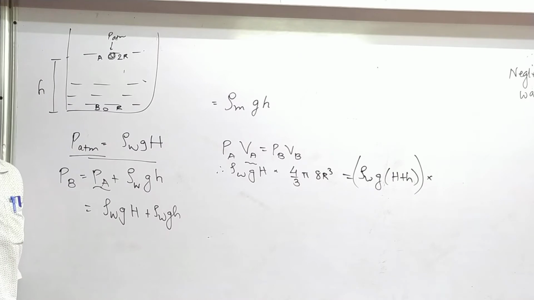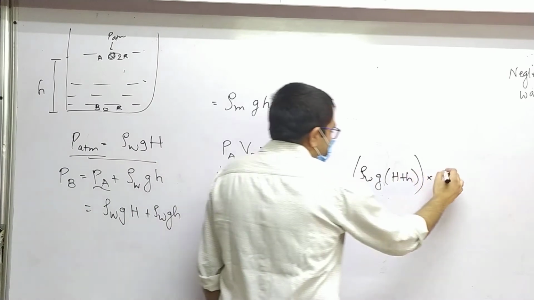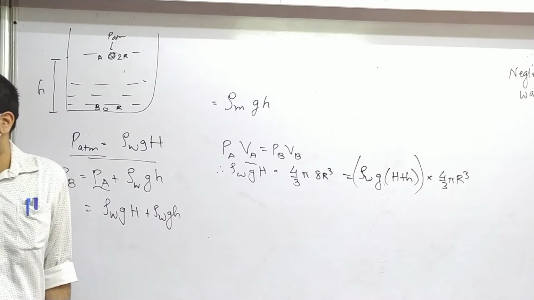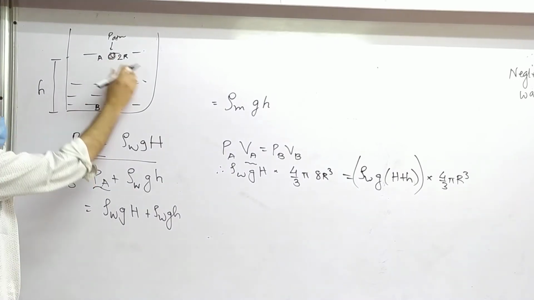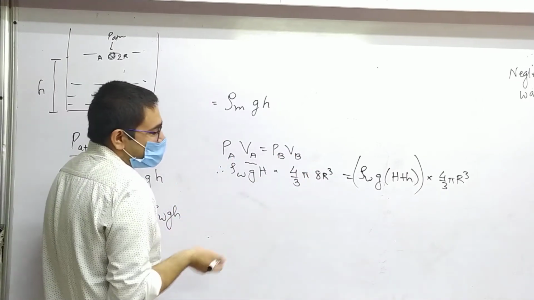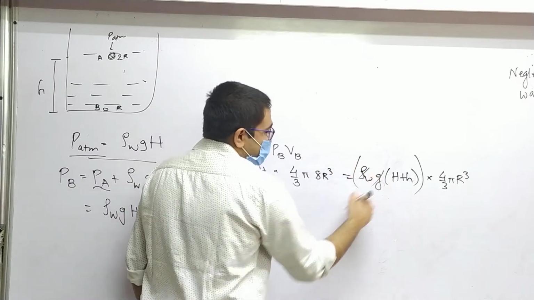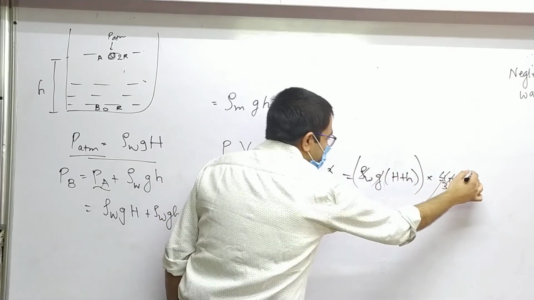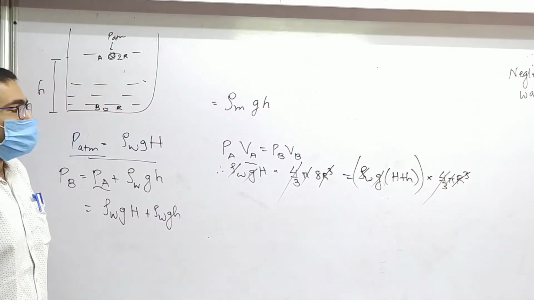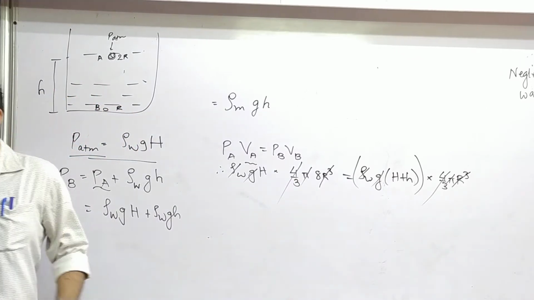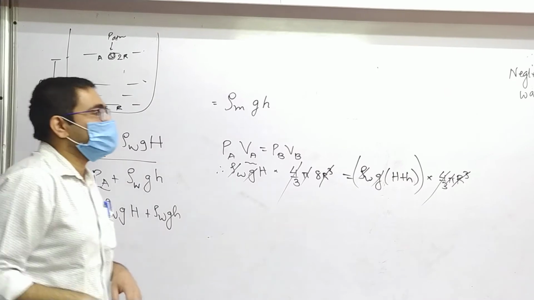4/3 pi r cube. This is a sphere. The formula was just used. Okay or not okay? Yes. So what's cancelled? Rho W and G cancel. Okay, 4/3 and 4/3 cancel. Okay, then pi cancels. R cube also cancels. 8 remains, H remains. What are simple? Get the answer. We want to find lowercase h.